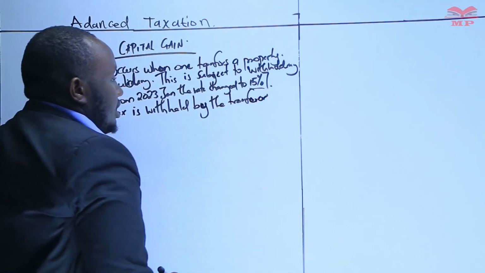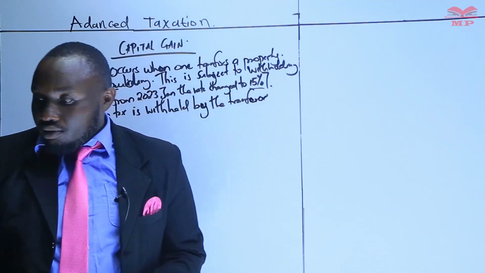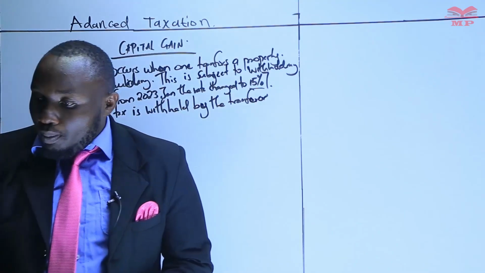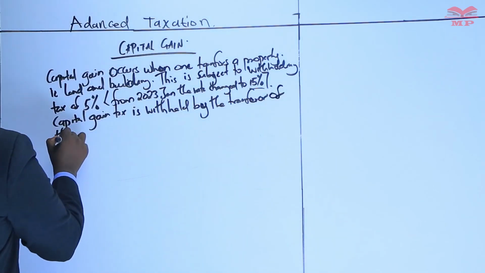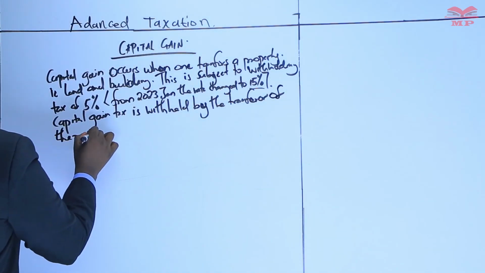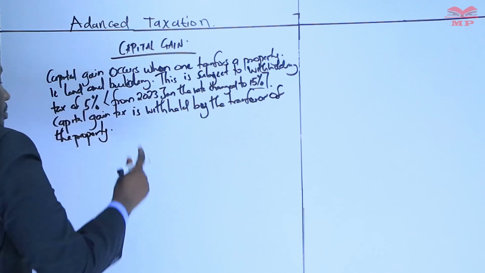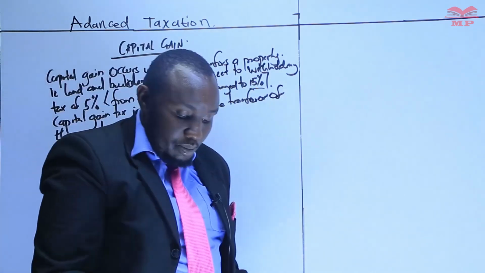The capital gain tax is basically being withheld by the transferor of the property, by the transferor of the property. That basically means by the person who transfers the property.